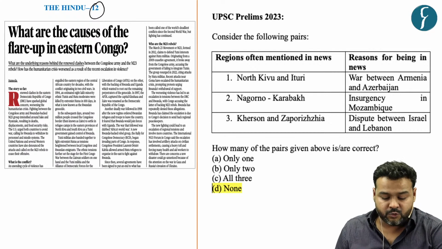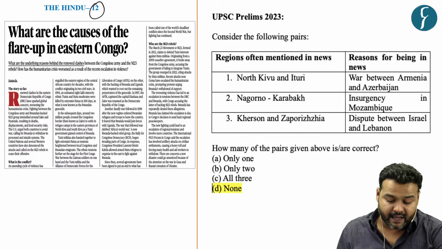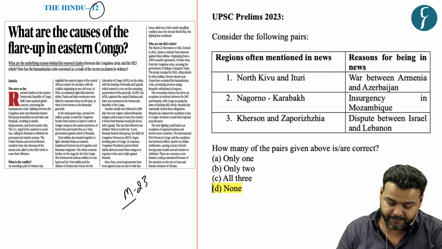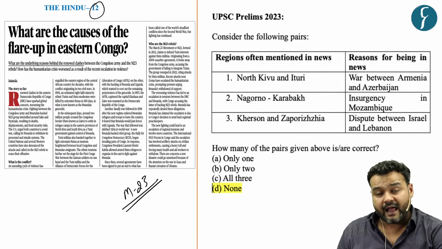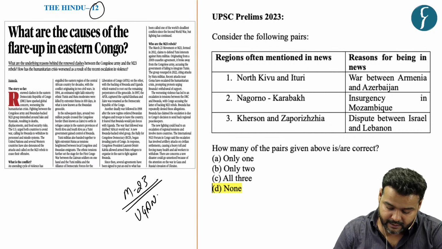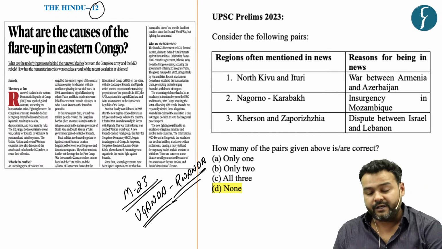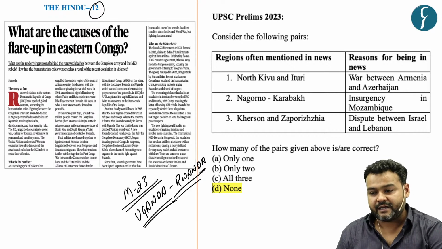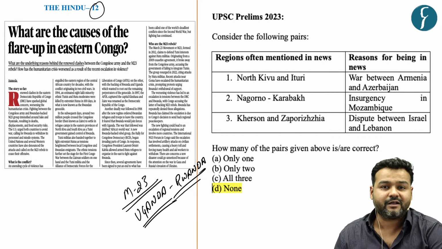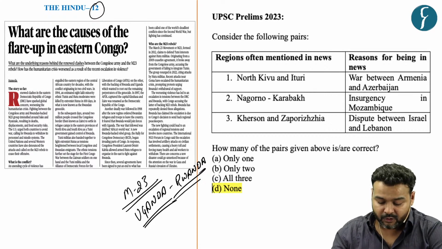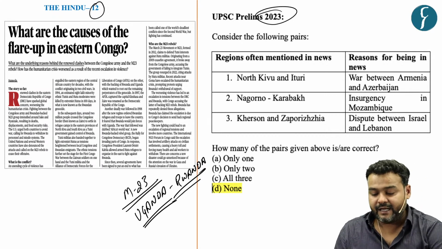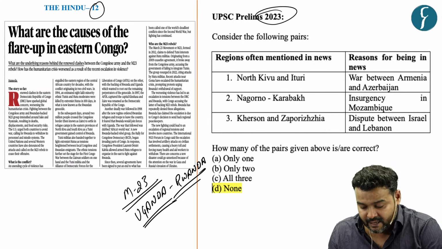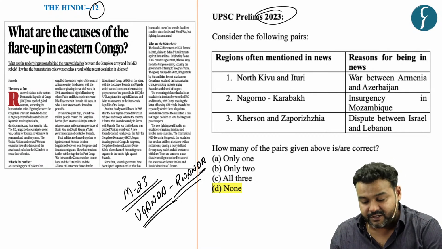There is news of clashes between the Congolese army and the M23 rebel group, which is backed by Uganda and Rwanda, both neighboring countries of DRC, that is, Democratic Republic of Congo. Now, the entire world community is again under stress because of ongoing conflicts in Russia, Ukraine, and Gaza. UPSC has been persistently asking questions on the basis of important places or conflict zones which featured in news articles.